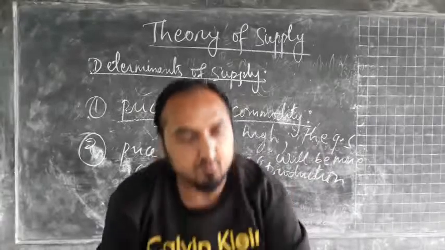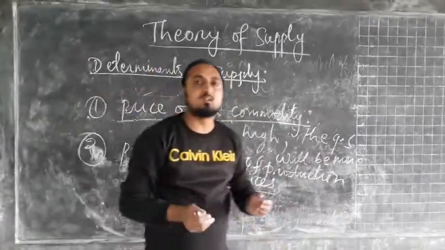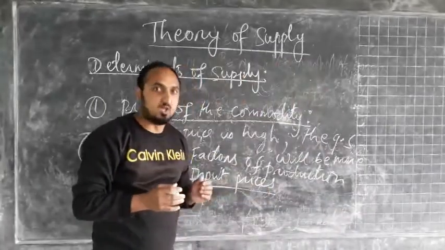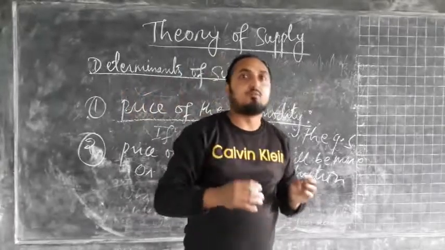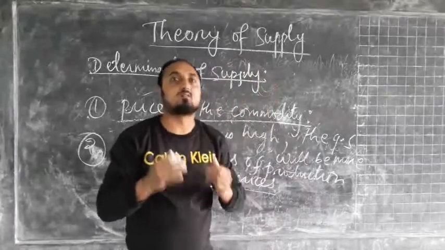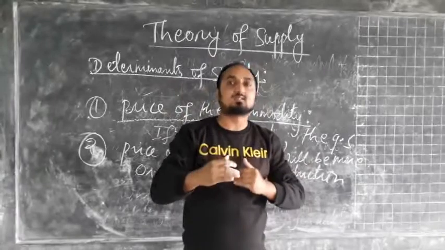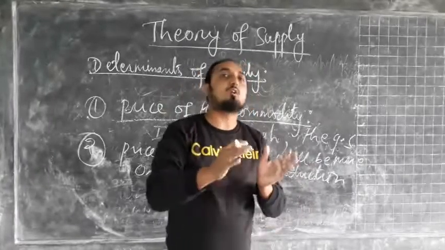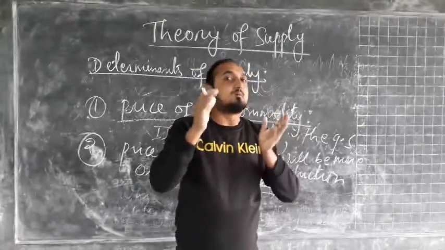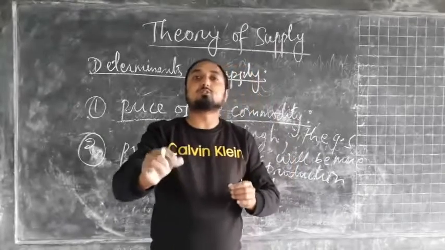We know there are different factors of production: labor, land, machinery, equipment. So there are various factors used in the production process. If the price of labor, that means the wages of labor, increases, or if the price of raw material increases, or if the cost of machinery increases, then obviously the cost of production will increase. If the cost of production increases, the per unit cost will increase. At the same time, the profit margin of the producers will decrease.